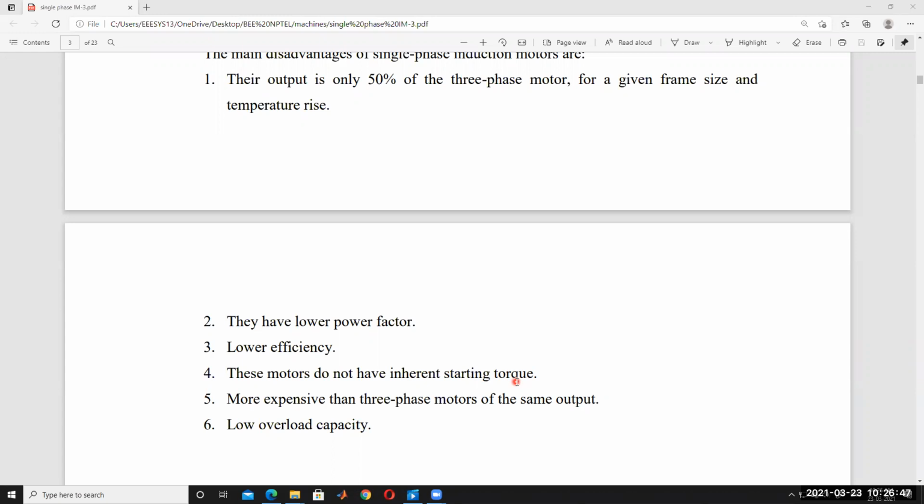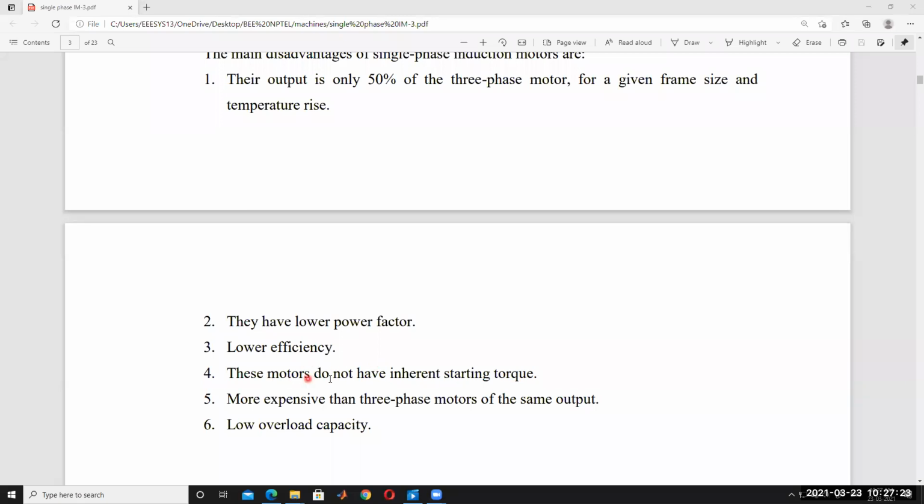Otherwise, at starting we have to rotate it by hand, and then the motor keeps rotating. The condenser is nothing but a capacitor. That is the auxiliary equipment, the auxiliary winding.